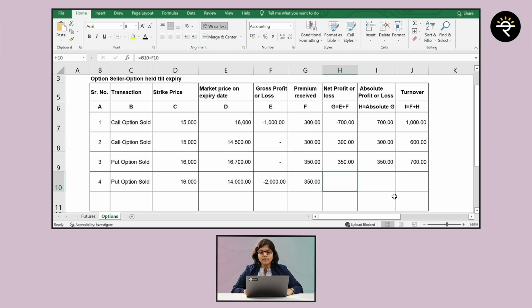Right. Now what is going to be the net loss? You faced a loss of 2,000, but you have also collected premium of 350. So the net loss will be 1,650. Absolute, so basically remove the minus sign, is going to be 1,650.